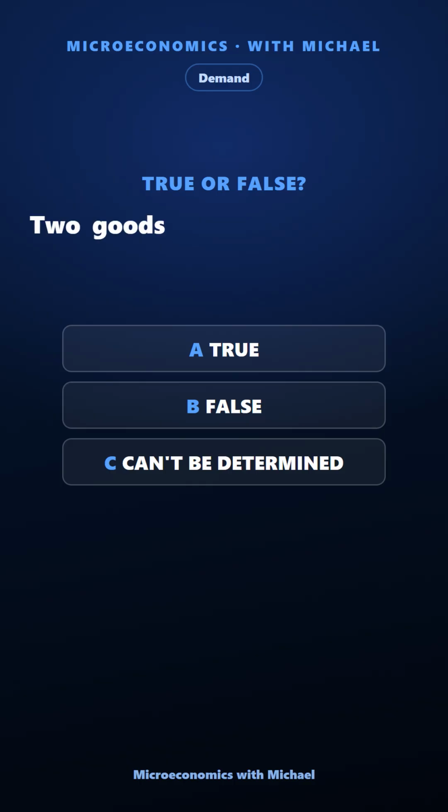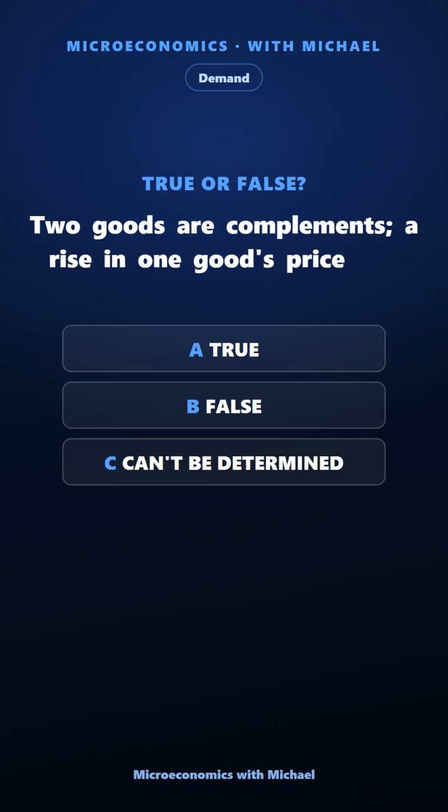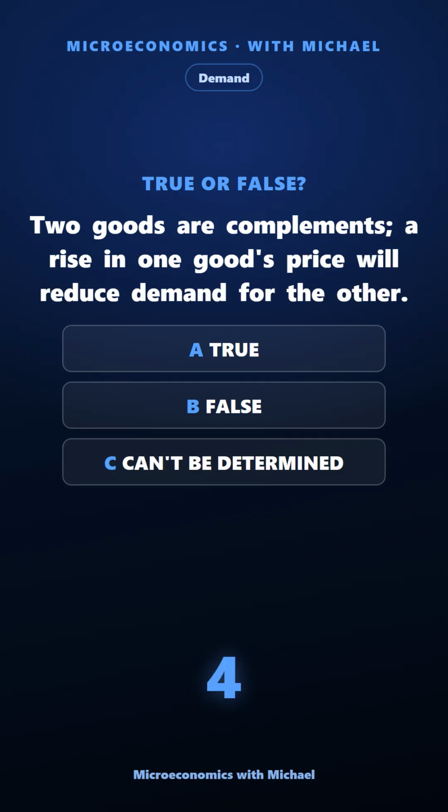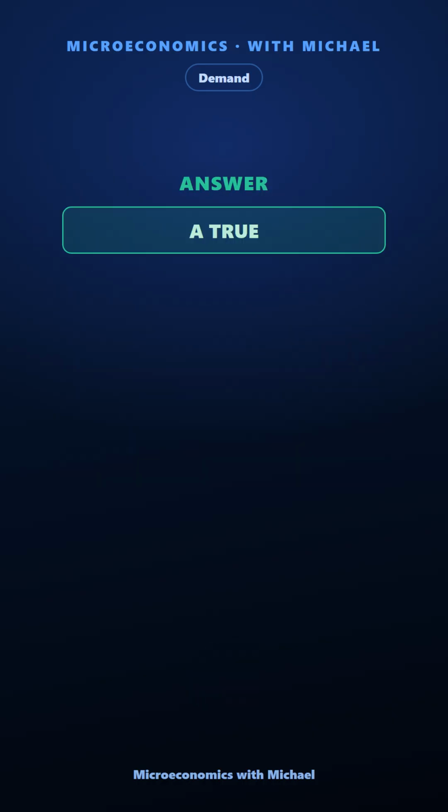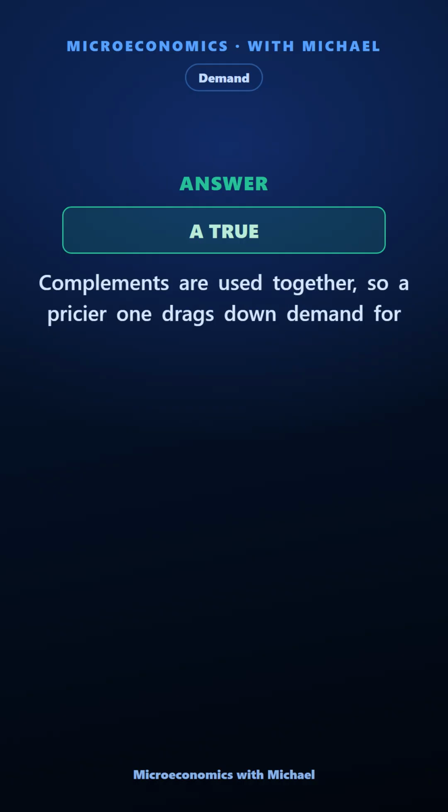If two goods are complements, a rise in one good's price will reduce demand for the other. True, false, or can't be determined. The answer is true. Complements are used together, so a pricier one drags down demand for the other.